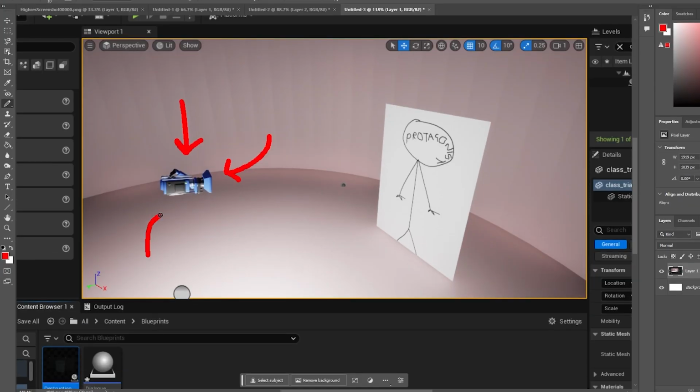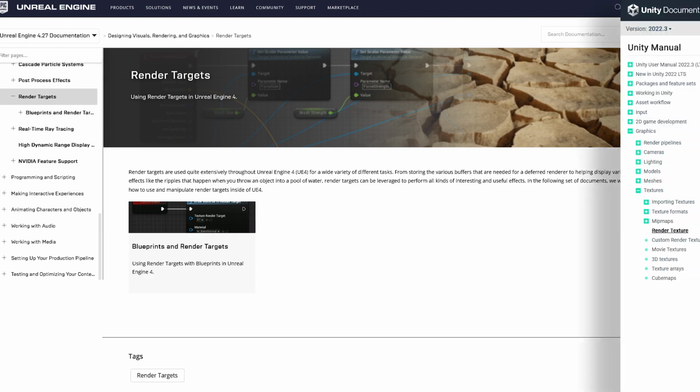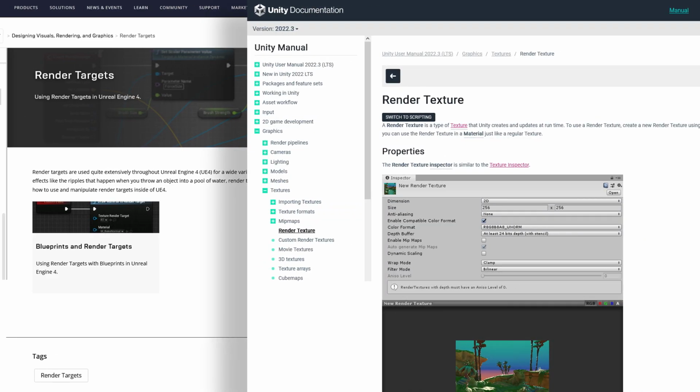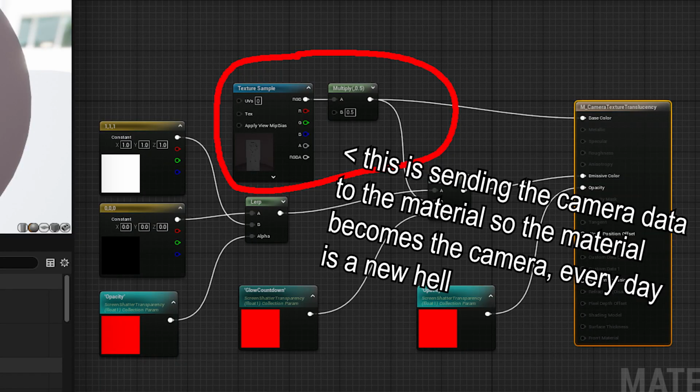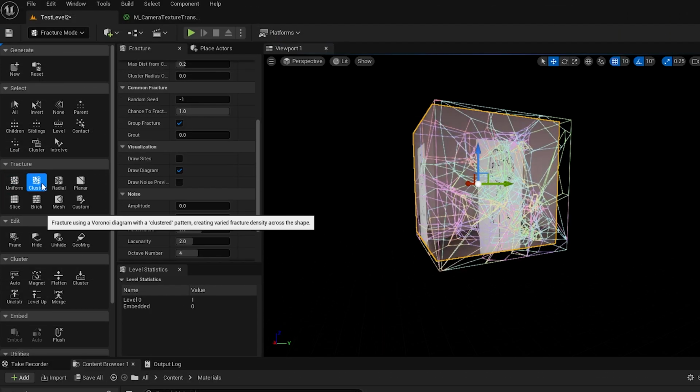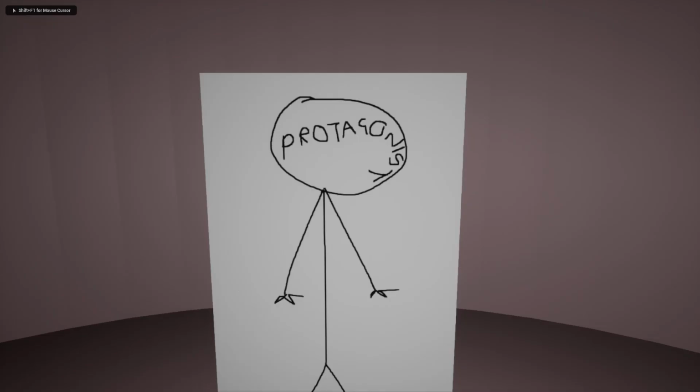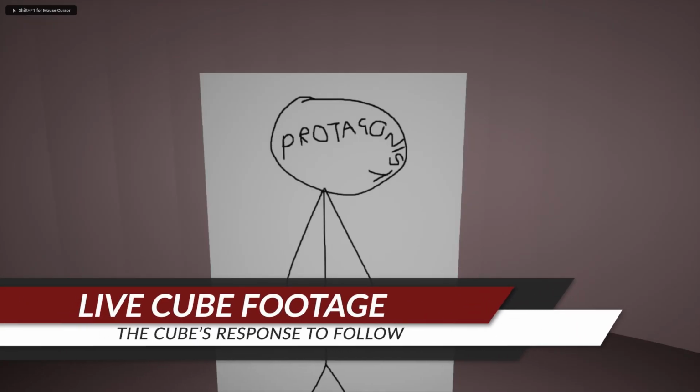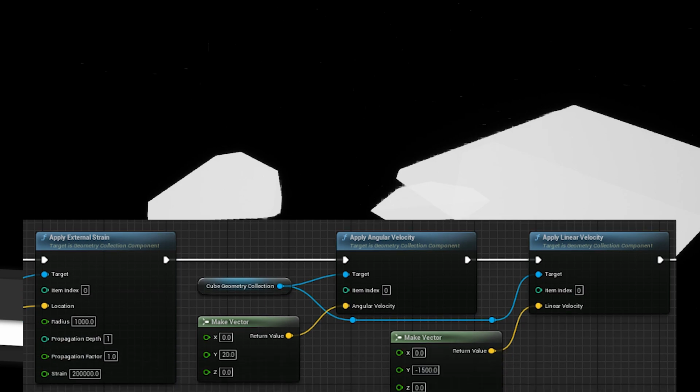I added this camera pointed at the protagonist and linked that camera to a render target. A render target is much akin to a render texture in Unity in that the texture itself becomes the camera view and then that texture can be applied to materials. In this instance that's helpful to us because the next step is to hook up that newly textured material to a fractured cube so that the cube itself looks like the view through the camera and then shatter it using a couple of linear and angular impulses.